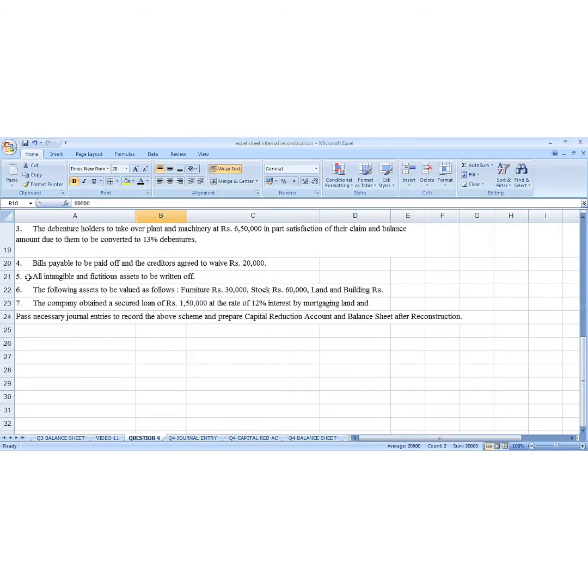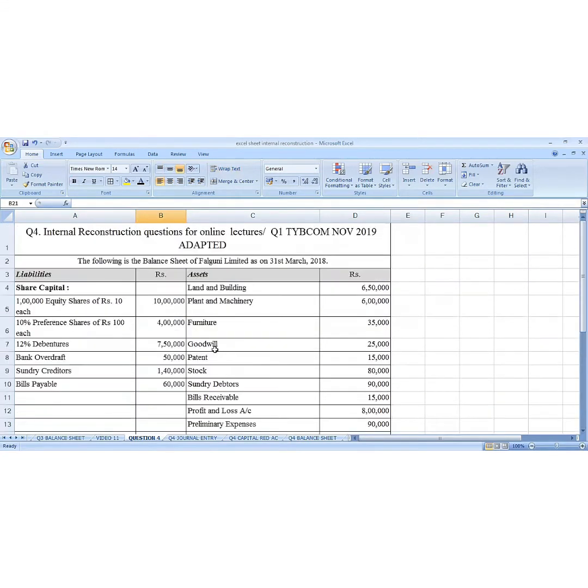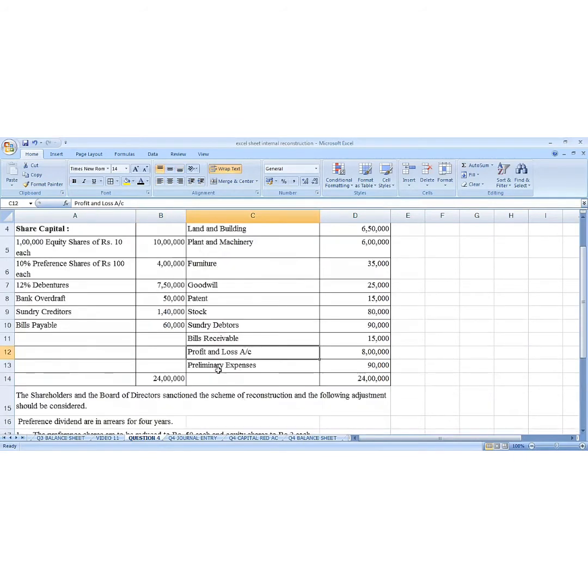Then we go to the next line, line number 5. All intangible assets are to be written off. All intangible and fictitious assets are to be written off. Here we find that there are 4. One is goodwill, second is patent, then there is profit and loss, and then there is preliminary expenses. So we are going to write off this.